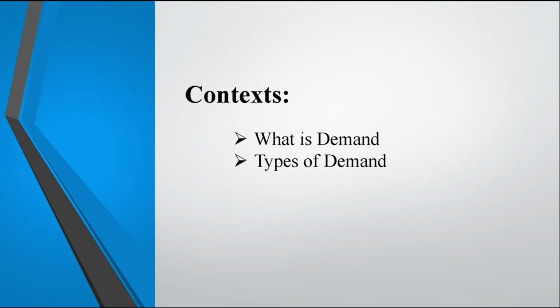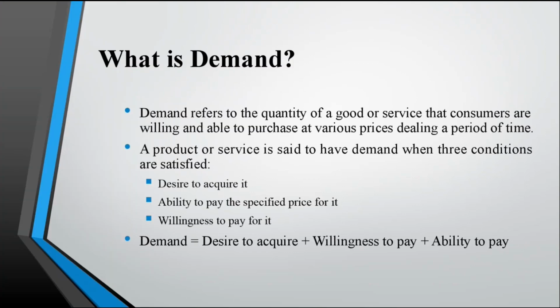Let's get to the topic. The context is what is demand and the types of demand. What is demand? Demand refers to the quantity of a good or service that consumers are willing and able to purchase at various prices during a period of time. That means a product or service is said to have demand when three conditions are satisfied. The three conditions are: first, desire to acquire it; second, ability to pay the specific price for it; third, willingness to pay for it.